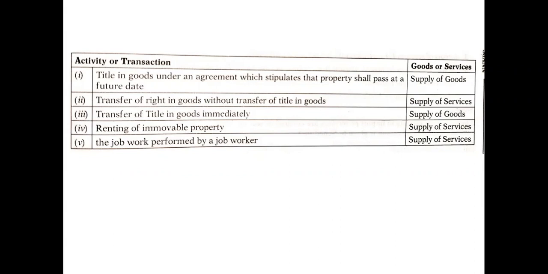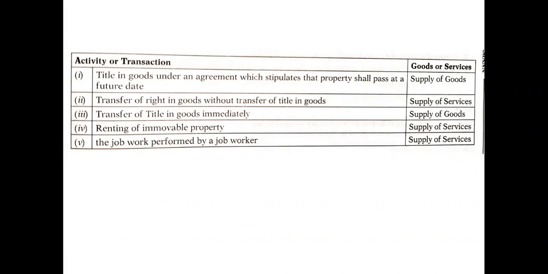It is a supply of services, because you will rent your property, and after renting, what will you get? You will get either a rent or a lease value, whatever. But after a particular period of time, like 1 year, 2 years, or 3 years, the property will get back to you, or you are going to receive back the property. So renting of any kind of immovable property as per Schedule 2 is a supply of services.